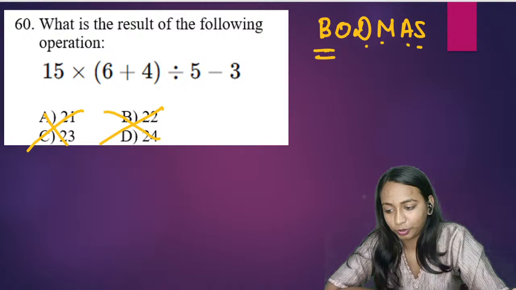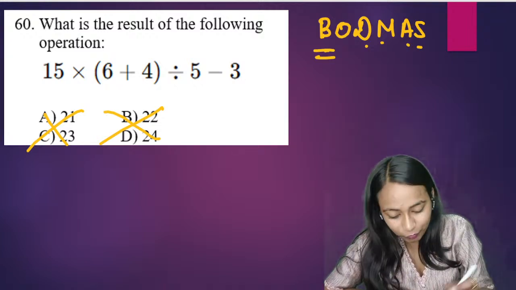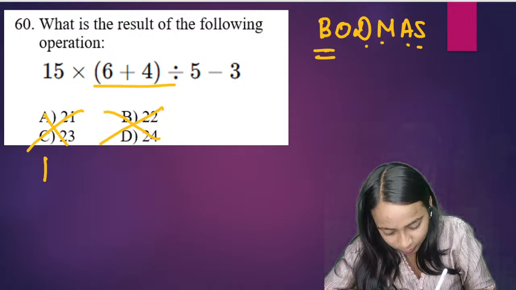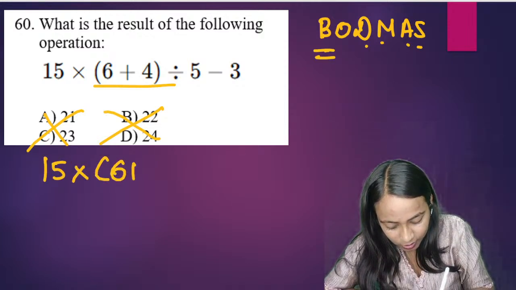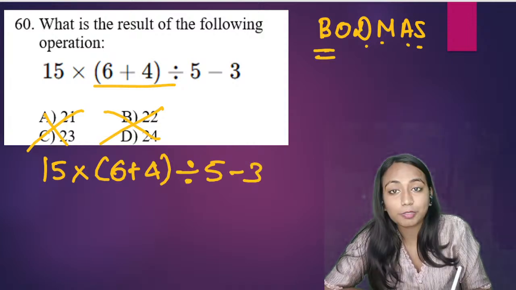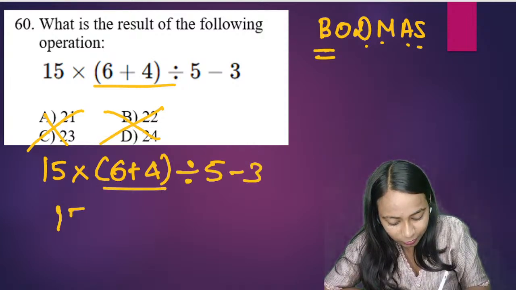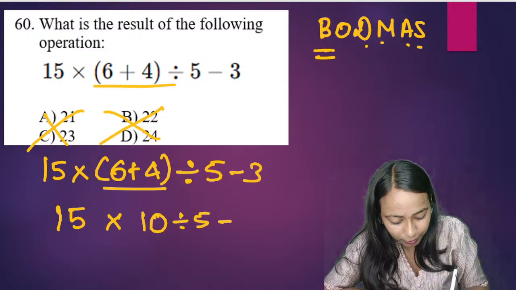27. Okay, so BODMAS rule says we have to always start with bracket. हमको हमेशा किससे start करना होता है? With bracket. Bracket हम solve करेंगे. So it is 15 into 6 plus 4 divided by 5 minus 3. 6 plus 4 कितना होगा? We'll start with BODMAS. 6 plus 4 is how much? 6 plus 4 is 10. तो ये कितना होगा? 15 into 10 divided by 5 minus 3.